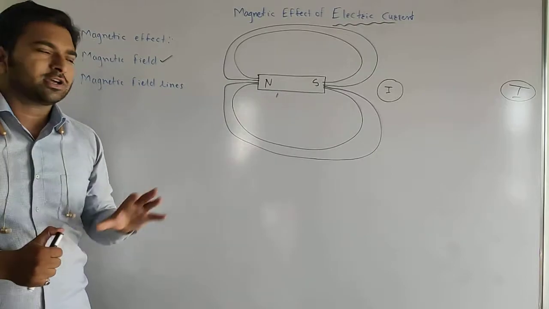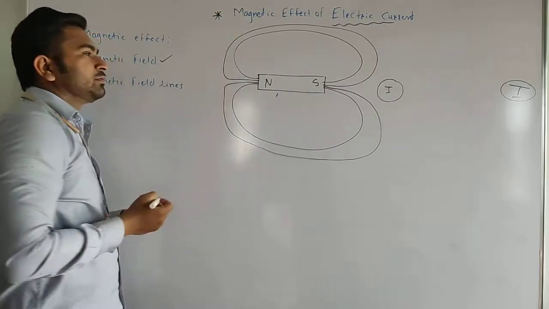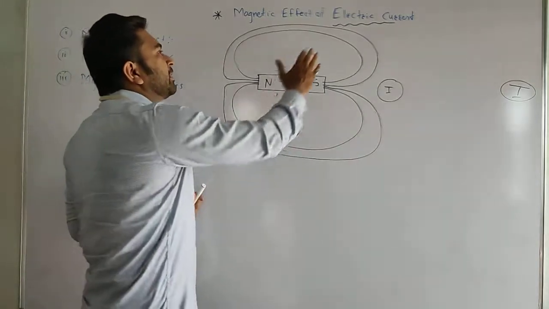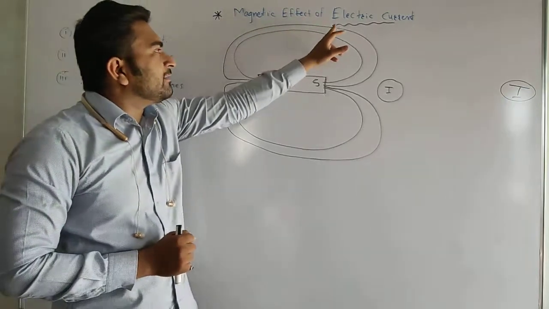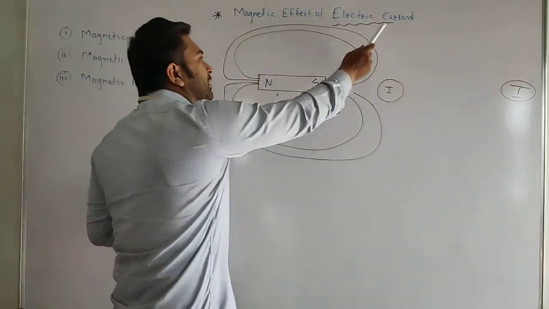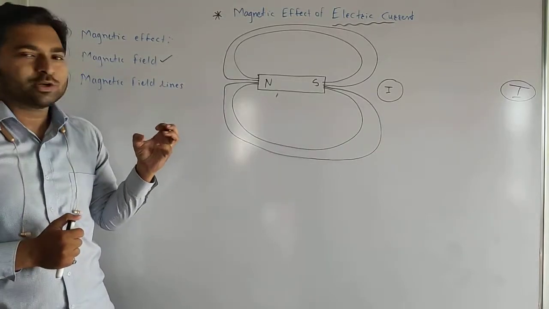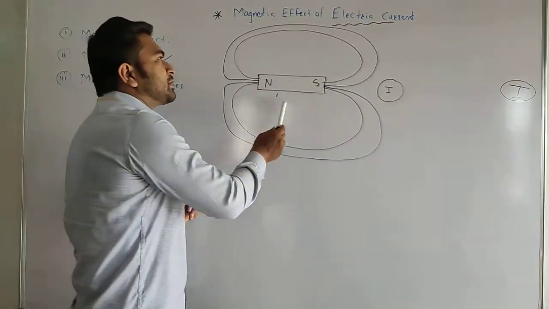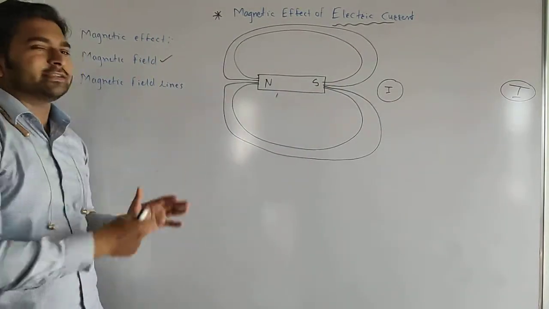All these things we have studied already about the magnet. But what this lesson tries to tell you is that this magnetic effect or magnetic field can be created by electric current also. As the lesson name suggests, magnetic effect of electric current means this type of magnetic field can also be created by using electric current. So how is this possible? Because we know that this kind of thing is possible with a magnet only, but we can achieve the same thing by using electric current also.